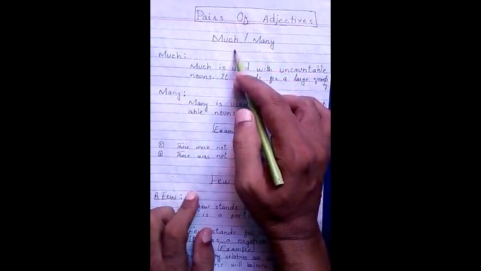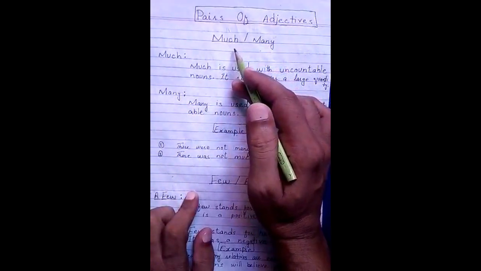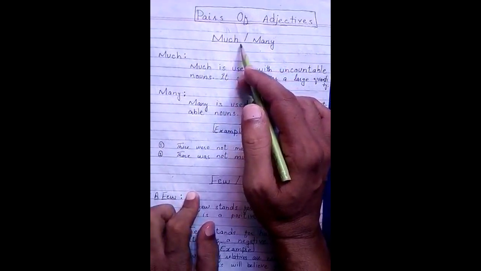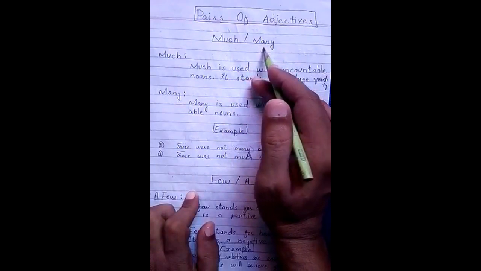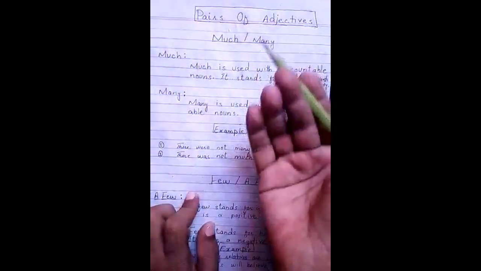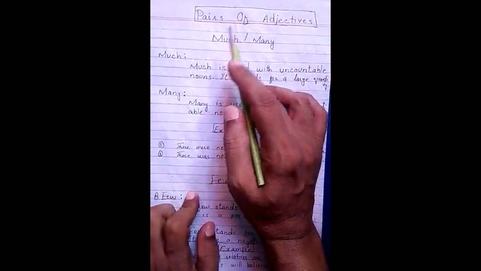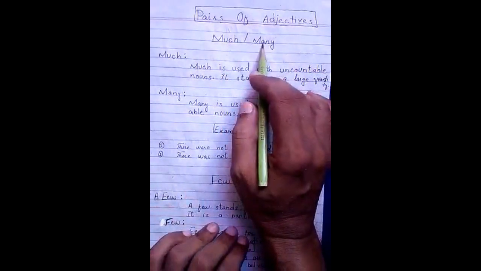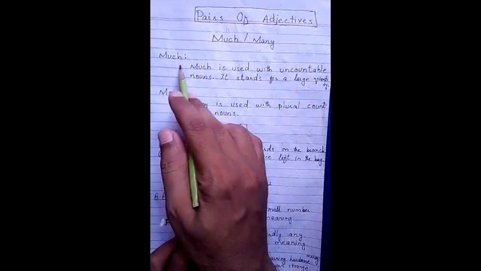Countable things are those nouns which we can easily count, and those things which we cannot count are called uncountable nouns. For much we use uncountable nouns for a large quantity, and for many we use countable nouns for a large quantity. You can see the definition of much here.